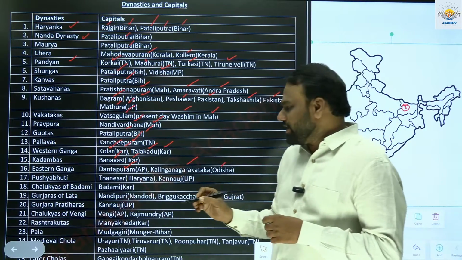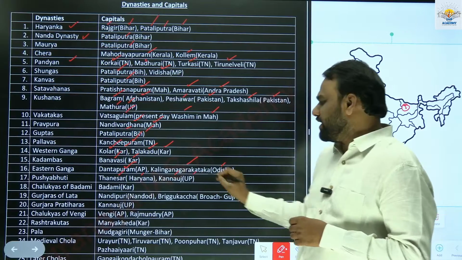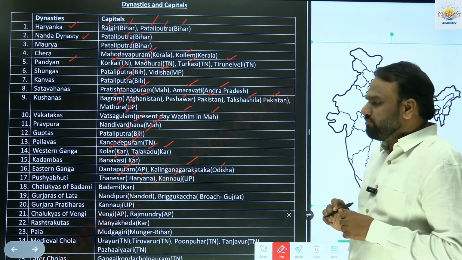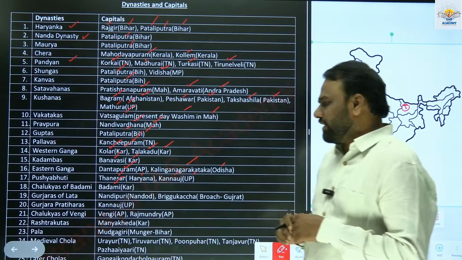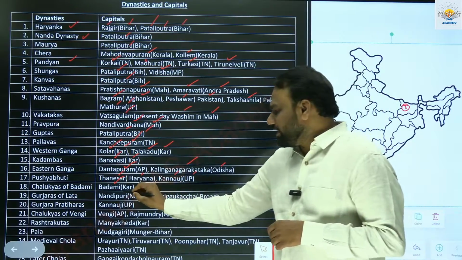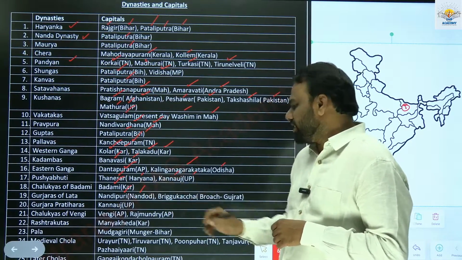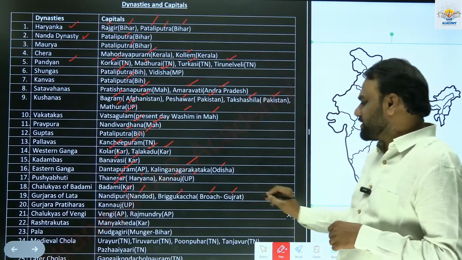Pushyabhuti dynasty had its capital at Thanesar, present day Haryana, and Kanauj, which is in present day Uttar Pradesh. Chalukyas of Badami had their capital at Badami, present day Karnataka. Gurjaras of Lata had their capital at Nandipuri, Nandod, which is in present day Maharashtra, and Bhrigukaccha, present day called Broach, located in the state of Gujarat.